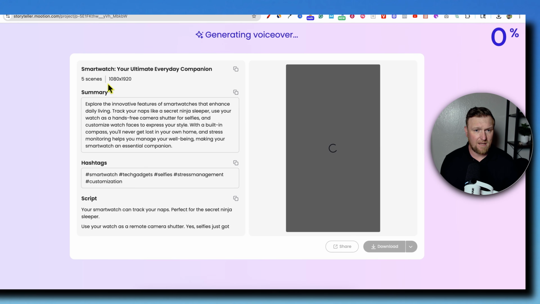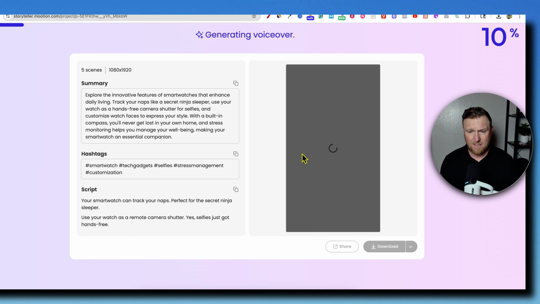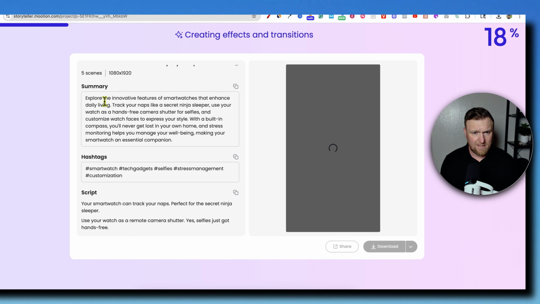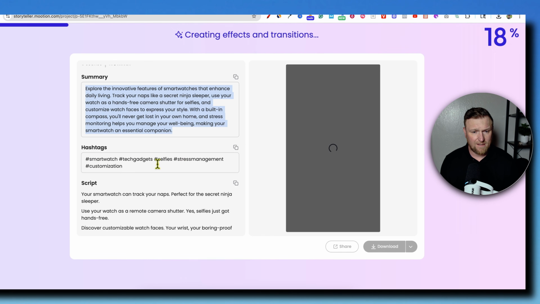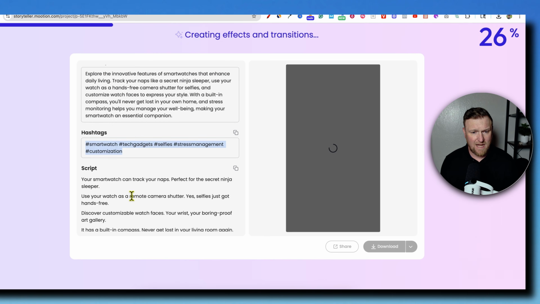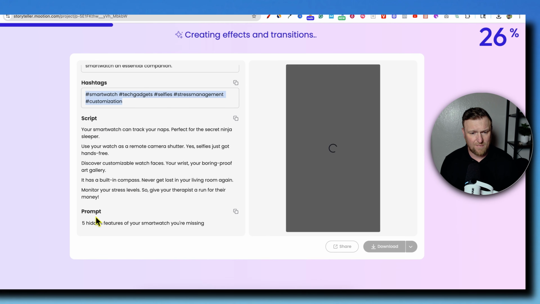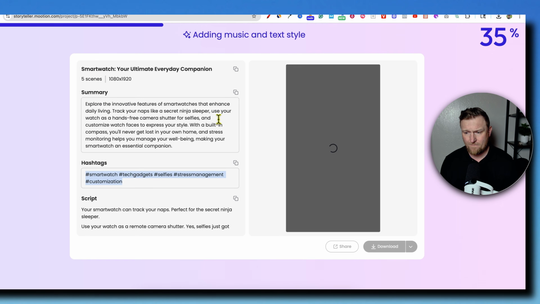Click this button, composite, and we have our 5 scenes, our hashtags, and it's going to go ahead and load for us. So it is giving us a summary that we could use for our description, our title right there, 5 scenes, here's our hashtags, and here is the full script and a prompt right there. So now we're waiting, adding music and text styles. You can see the percentage of completeness right here along the way.